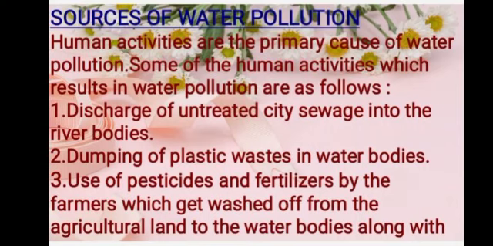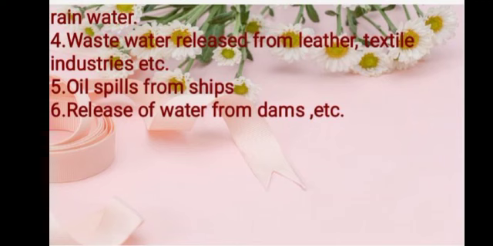Let's see sources of water pollution. Human activities are the primary cause of water pollution. Some of the human activities which result in water pollution are as follows. Discharge of untreated sewage into the river bodies. Dumping of plastic wastes in the water bodies. Use of pesticides and fertilizers by the farmers, which shed off from the agricultural land to the water bodies along with the rainwater.